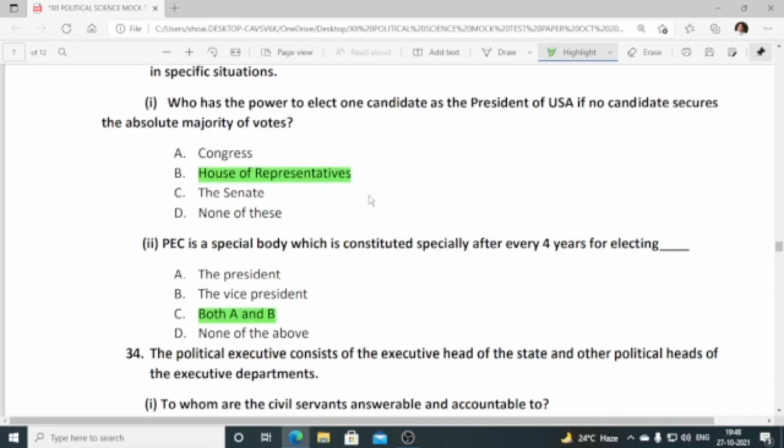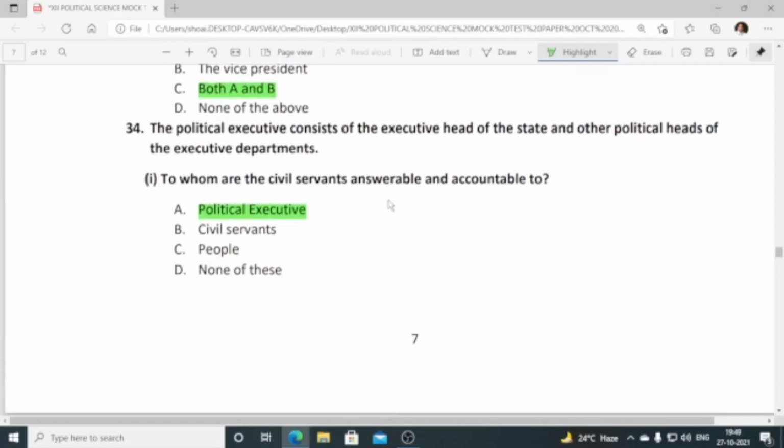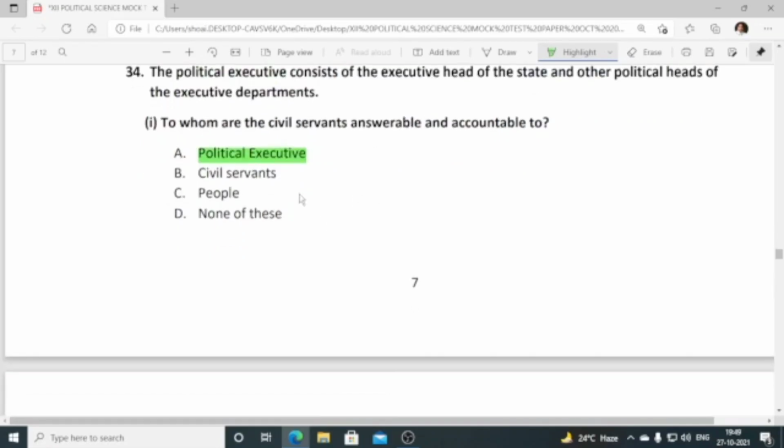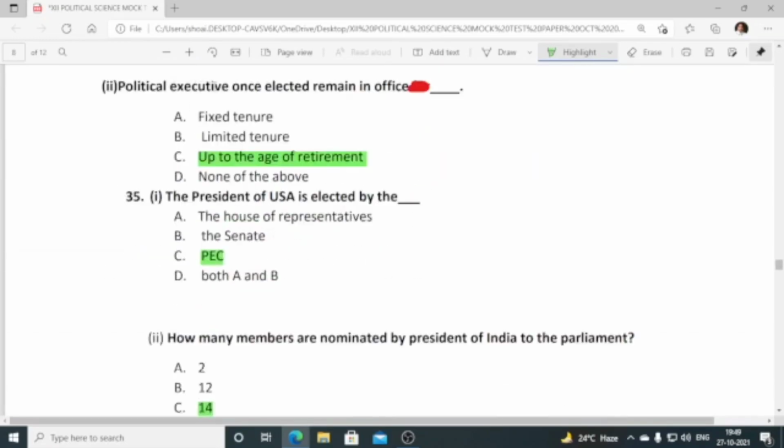House of Representatives. PEC is a special body which is constituted especially after every 4 years for electing President and the Vice President. So the answer is both A and B. 34, the political executive consists of executive head of the state and the other political heads of the executive department. So to whom are the civil servants answerable and accountable to? Political executive. Okay, civil servants are accountable to the political executive. Political executive once elected remain in office up to the age of retirement.